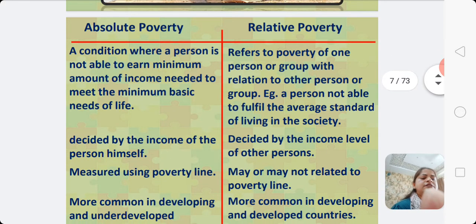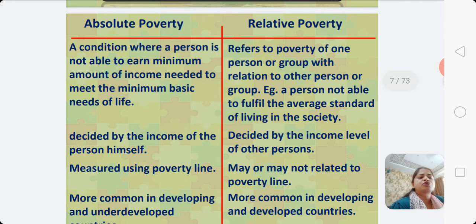So, students, when we talk about the measures of poverty, there are two measures to determine the extent of poverty. It's absolute poverty and relative poverty. Students, absolute poverty refers to the total number of people living below the poverty line. So, this concept is relevant as it measures the number of poor people. So, the concept of poverty line is used to measure absolute poverty.